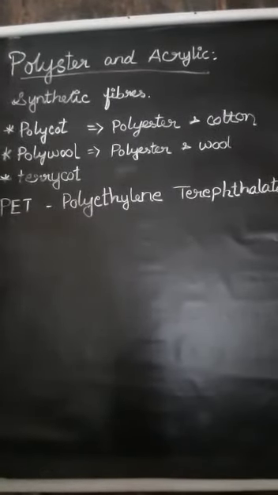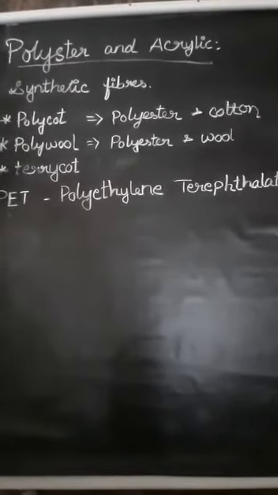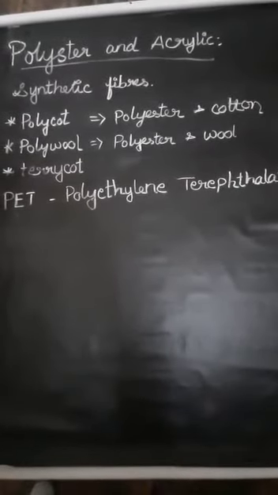If we want to buy a sweater, some sweaters are very low cost. Why? Because they mix in polyester, so they can give it at a cheap rate. Original wool is very expensive. They are also available in a variety of colors, since polyester and similar polymers come in many colors. Synthetic fibers are more durable and affordable, which has contributed to their widespread use. That is why we are choosing polyesters. So thank you students.